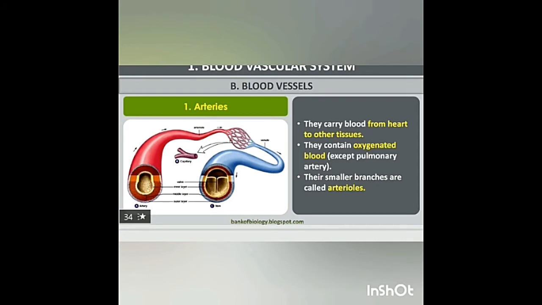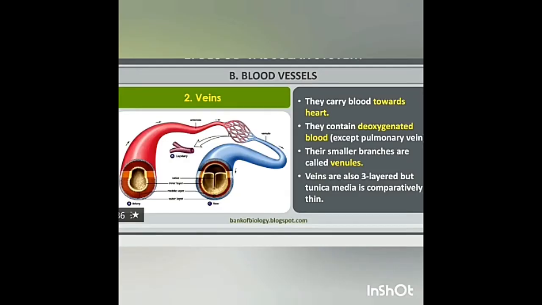Arteries. They are thick and elastic vessels that carry blood away from the heart to various organs of the body. All arteries carry oxygenated blood except the pulmonary artery, which carries deoxygenated blood to the lungs.